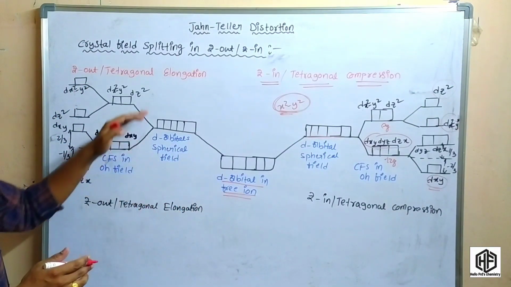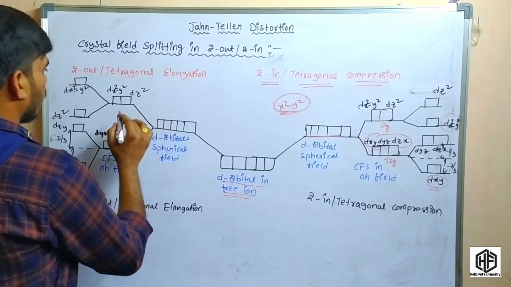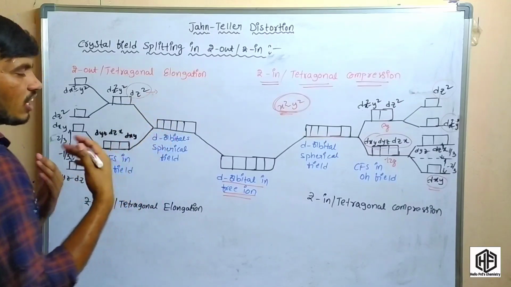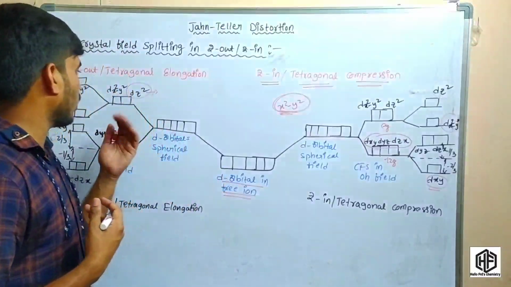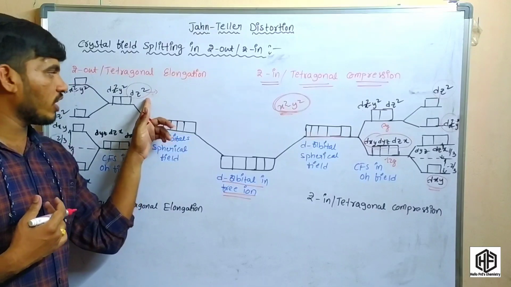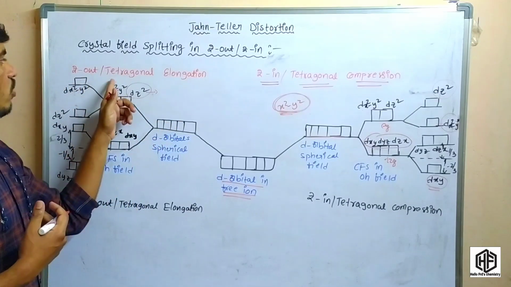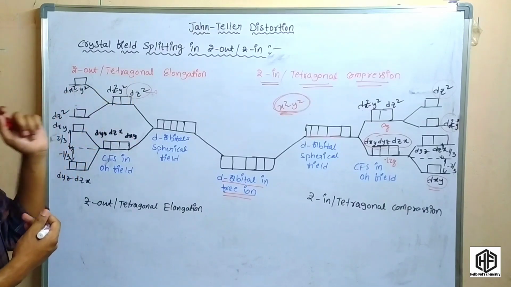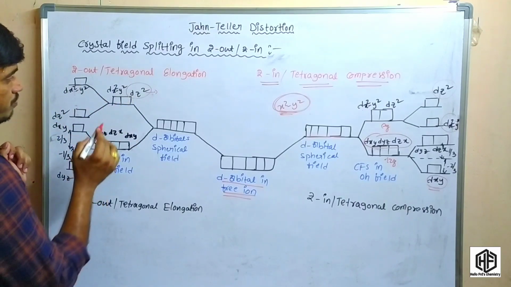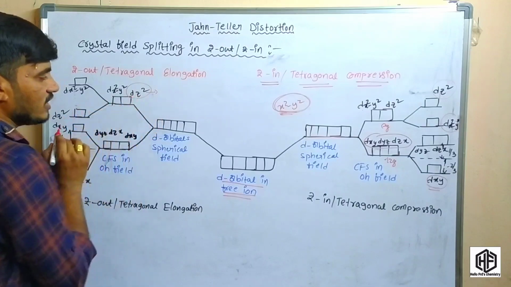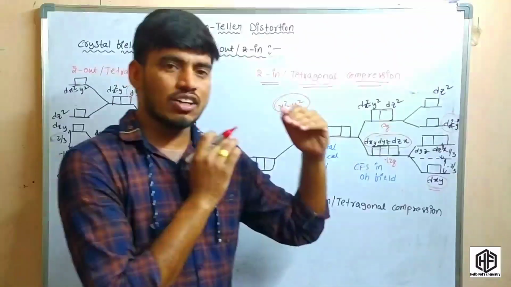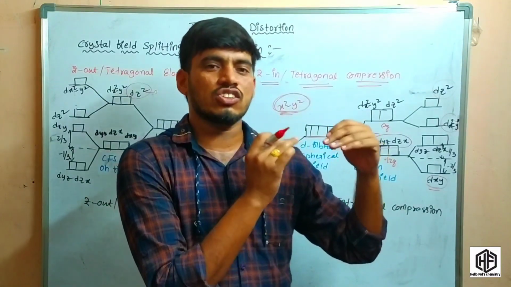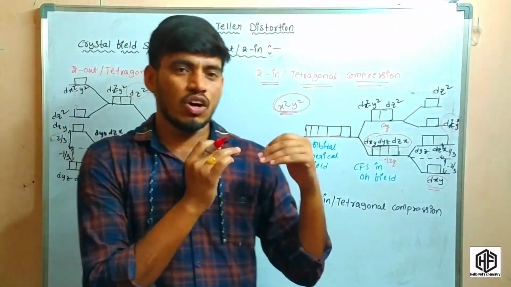In the tetragonal elongation, the electrons are present in the dz square. It means whenever more electrons are present in the dz square orbital, it is a Z out or tetragonal elongation. So why is this Z out and tetragonal elongation? Because the electrons are present in the dz orbital. So whenever the electrons are present in the dz orbital, the ligands approach along the axis.